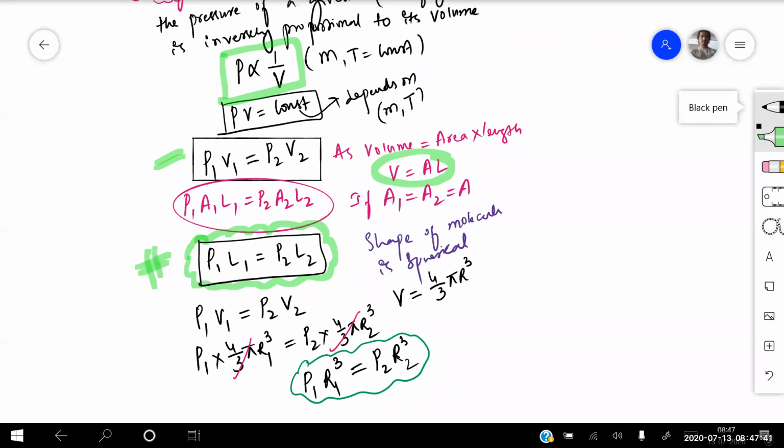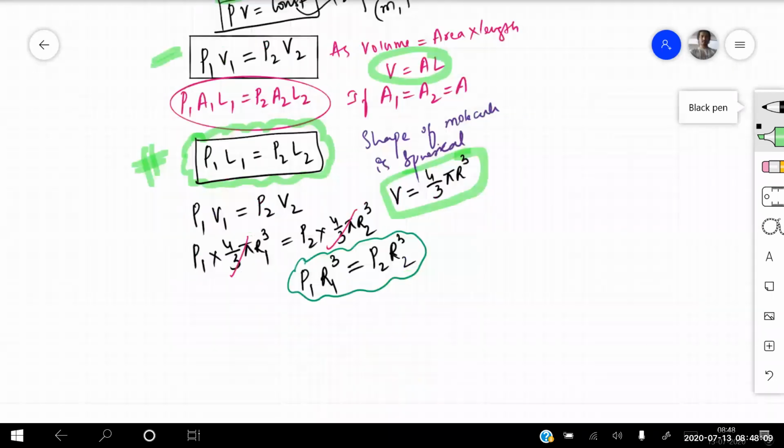So that value is how much for me? P1 L1 is equal to P2 L2. As the shape of the molecules is spherical, I'm taking the volume of spherical bodies as 4 by 3 pi r cube. So simplifying it, we get 4 by 3 pi R1 cube and P2 is equal to 4 by 3 pi R2 cube. So 4 by 3 gets cancelled. So P1 R1 cube is equal to P2 R2 cube. Is that clear for everyone, beta?